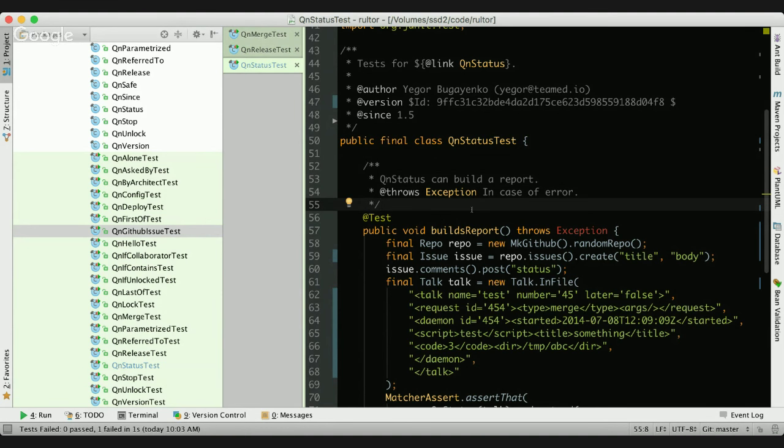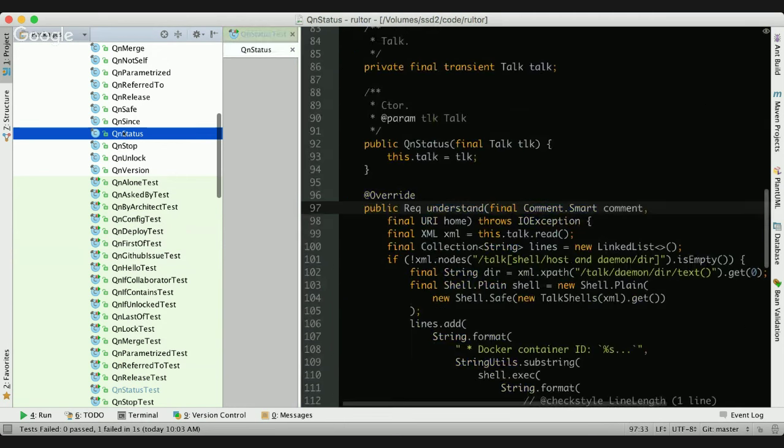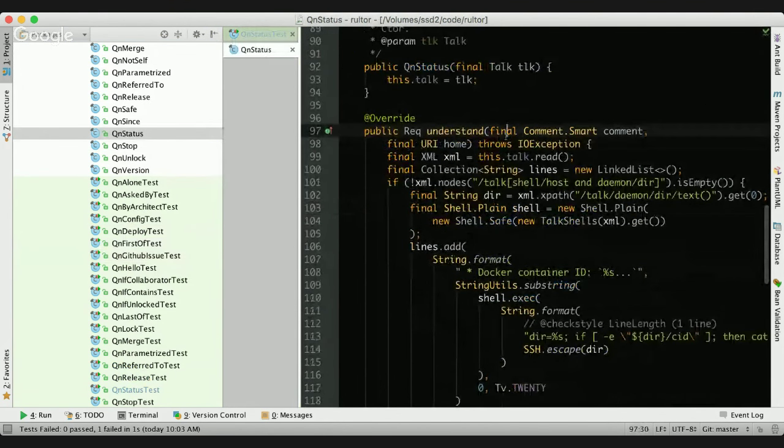And this is the code, for example. Look at this one method. It doesn't really matter what's around. This method expects a comment from GitHub. This method is supposed to understand the comment just posted to GitHub.